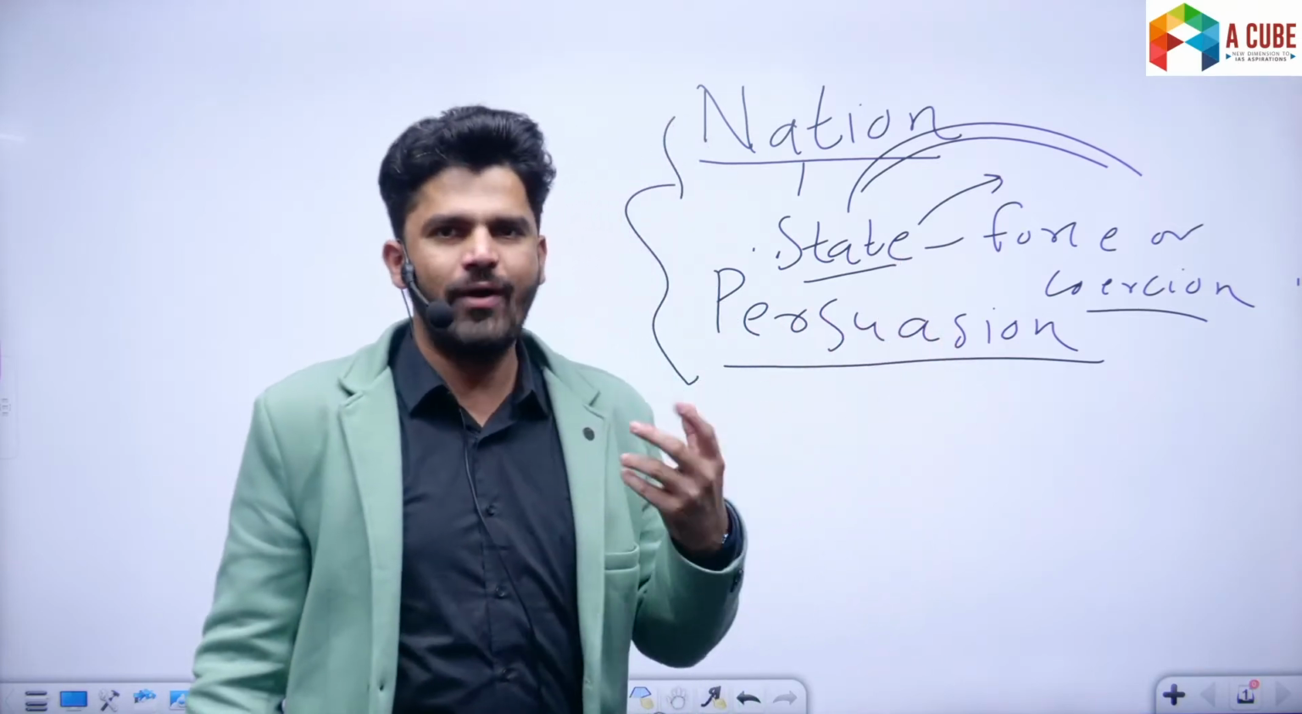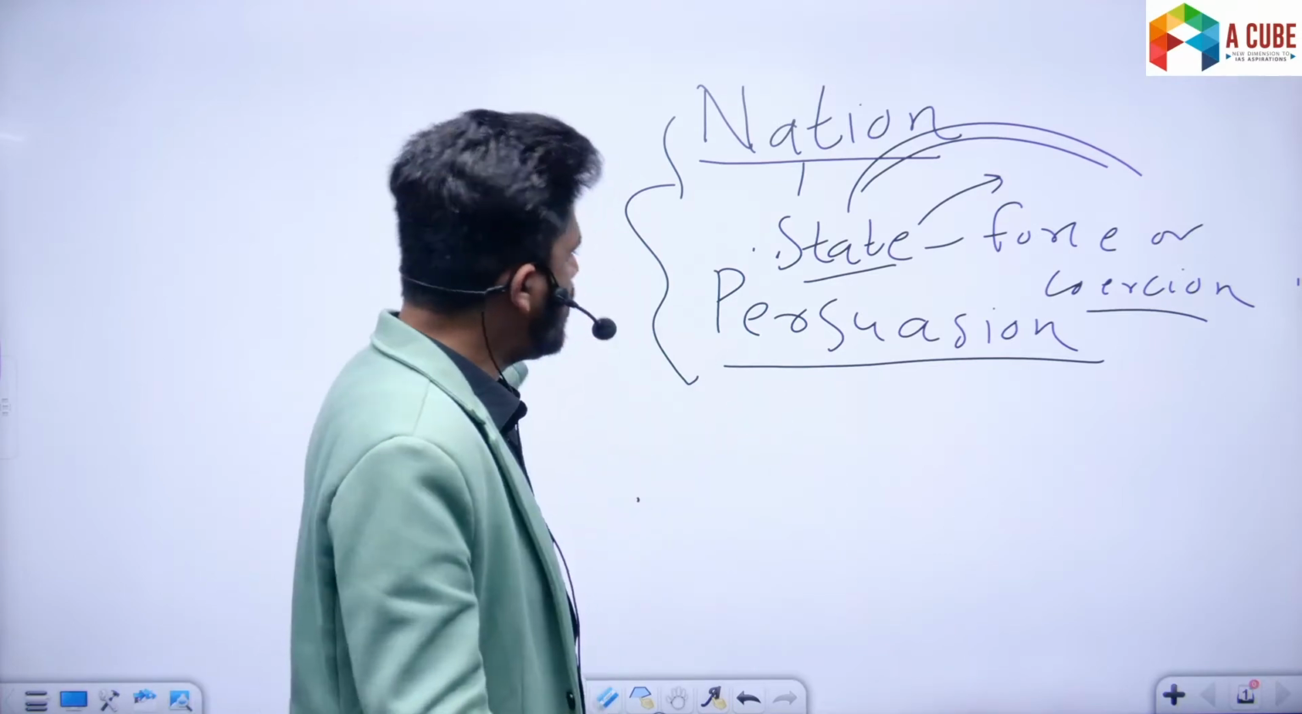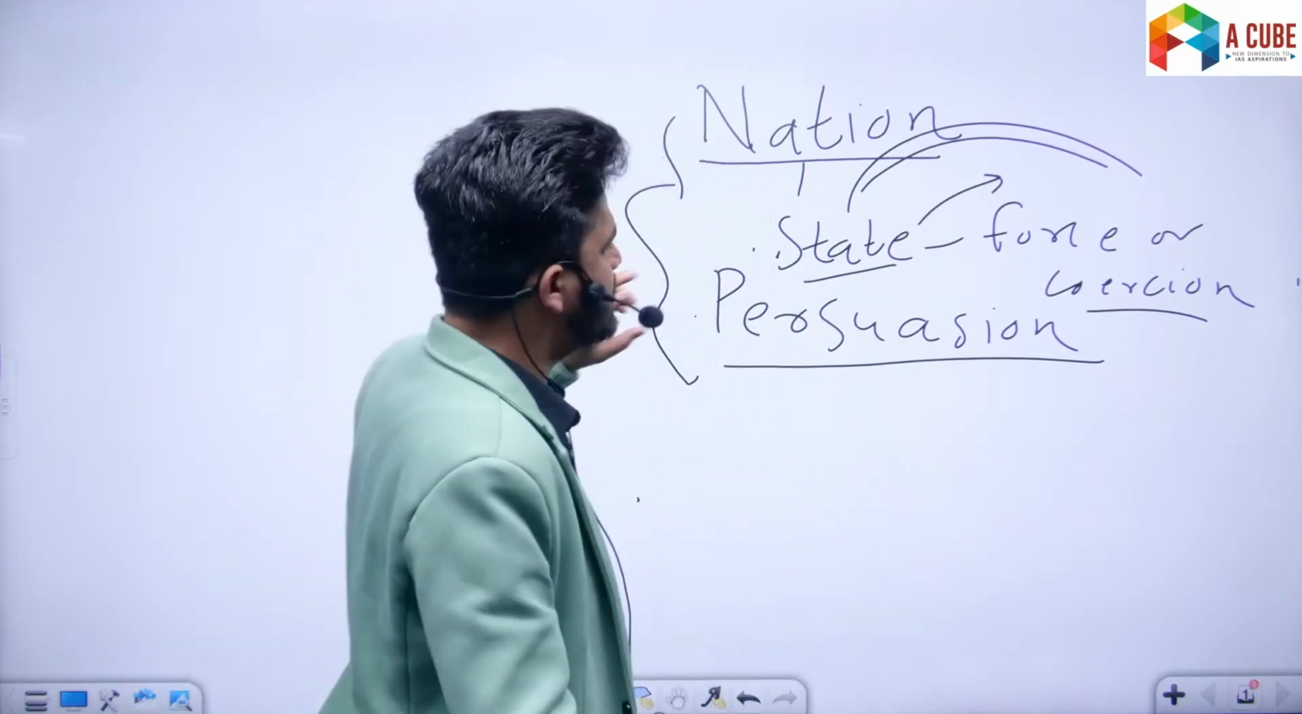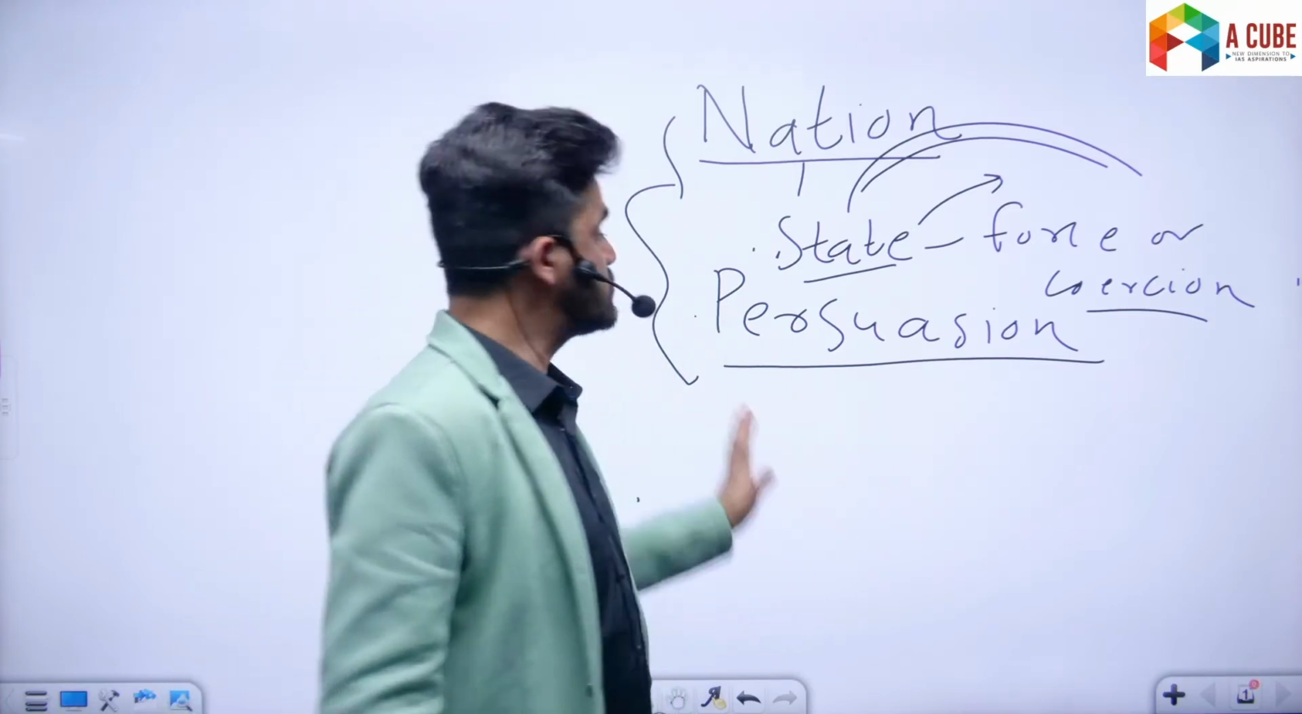So why is criticism against the state not allowed? Because the state is predominant. And what will happen if you criticize the state? The state will arrest you. The state will put you in jail. So predominantly the state is based on force or coercion, but the nation is based on persuasion.